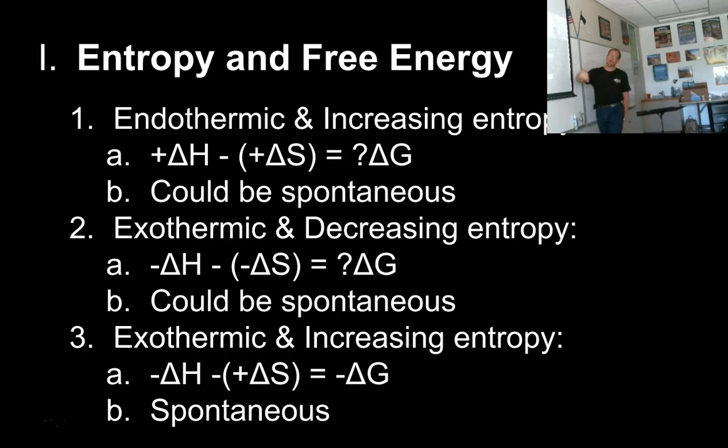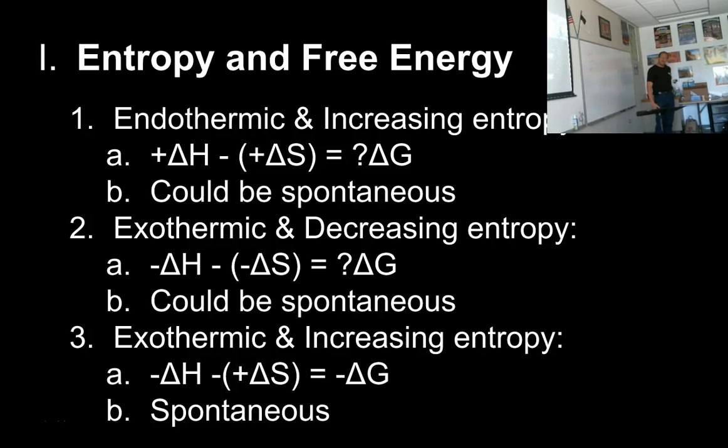So even though it got cold, and this term says the reaction may not happen, this term was very large, so when you have a smaller number minus a larger number, you wind up with a negative answer for delta G, and that reaction was spontaneous. It did happen, okay?